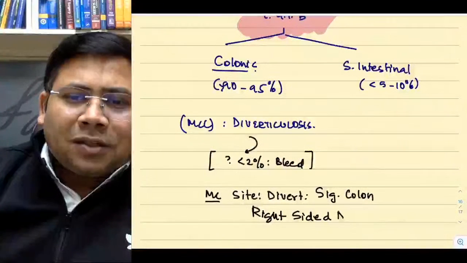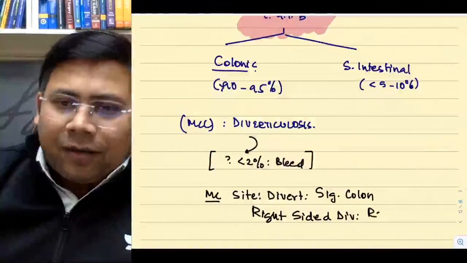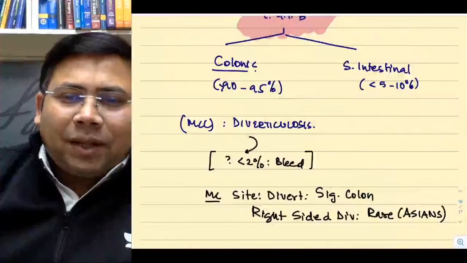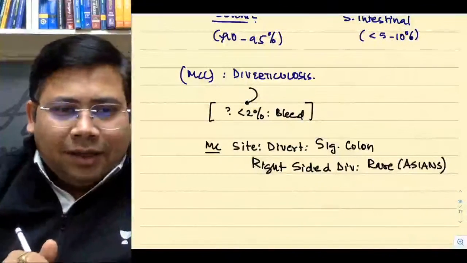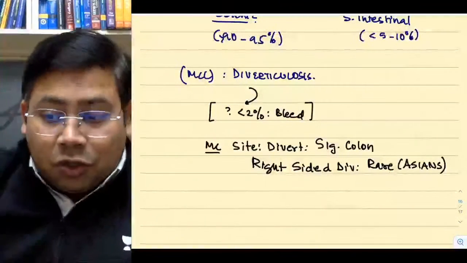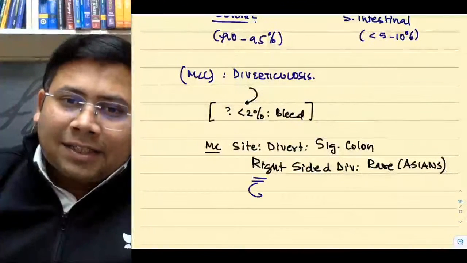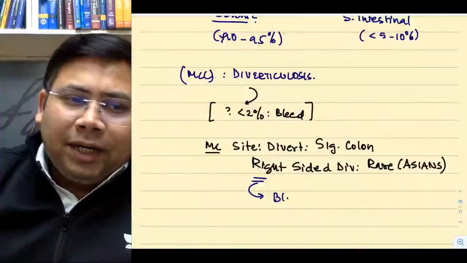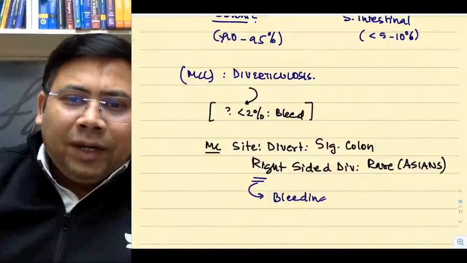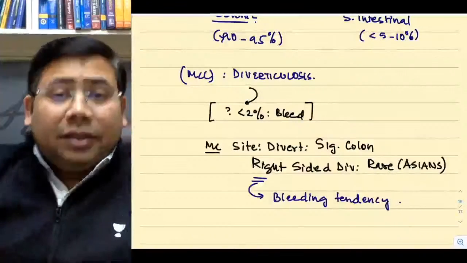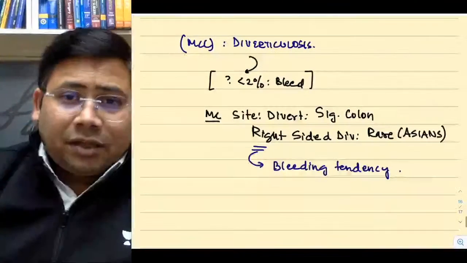Right-sided diverticulars are actually rare. And where are they found? Asians. And remember, bleeding happens from right-sided diverticulars, and that is the reason why bleeding is not that common from diverticulosis. So right-sided diverticulars have a bleeding tendency, but they are rare, and that is the reason.